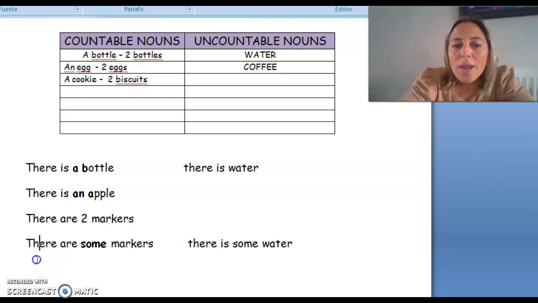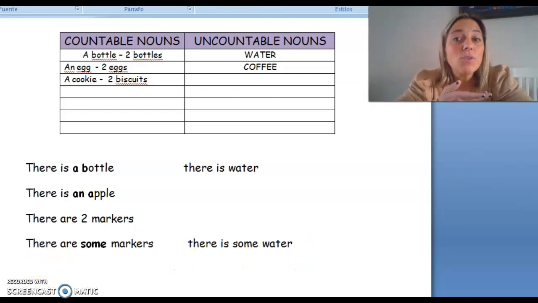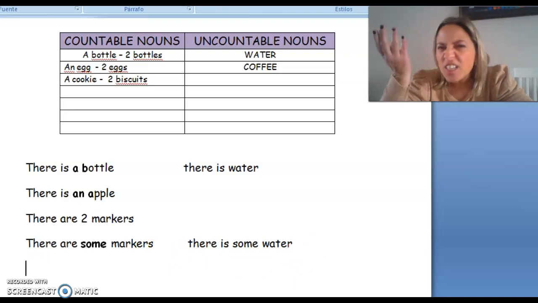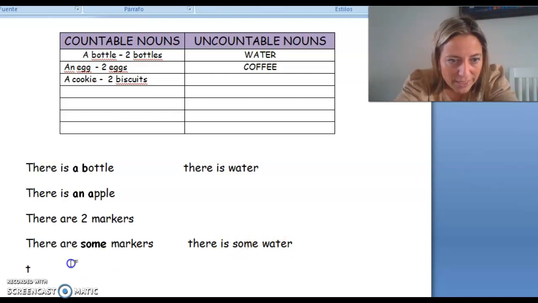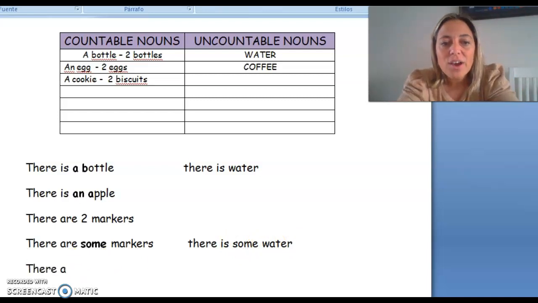Now, what about negatives? What do you remember with negative? What's the negative of there are? Easy. In English, there aren't. Pronunciation, there aren't. And some for negatives is changed to any. There aren't any markers.